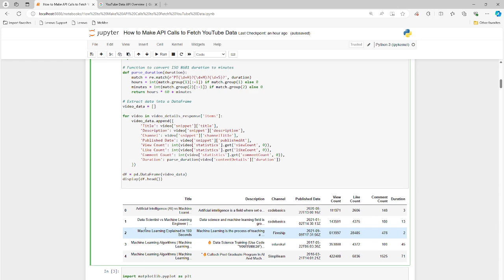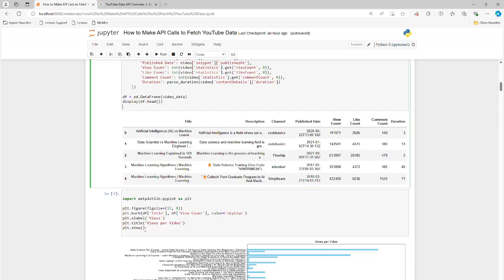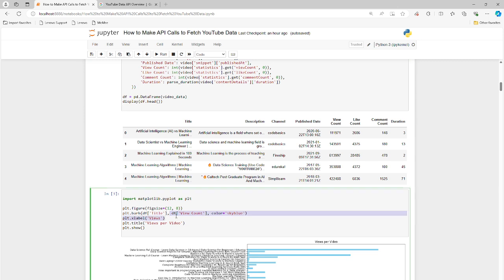So I'm going to scroll down just a little bit more and look at these counts now of the title. Okay, so we're looking at the view count. The DF is an abbreviation for data frame, and the title as well. So we're going to get the counts. We saw the counts in this data frame: number of views, number of likes, number of comments, and then the overall duration of the video.